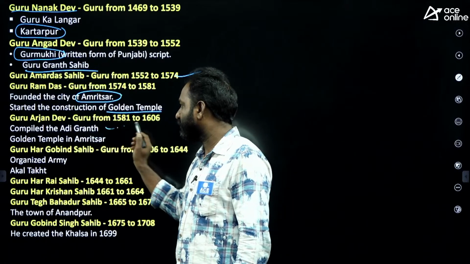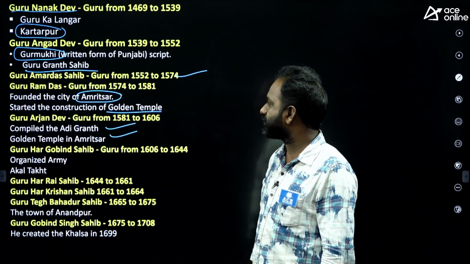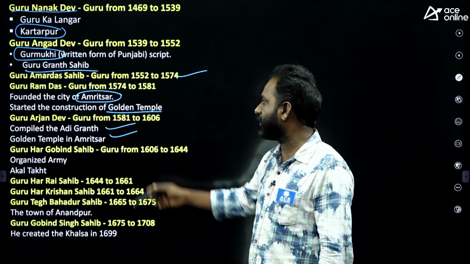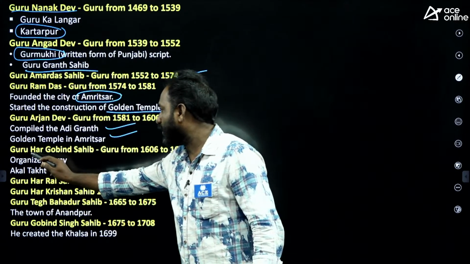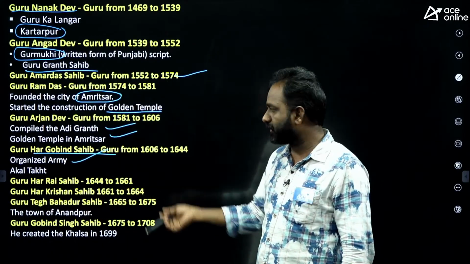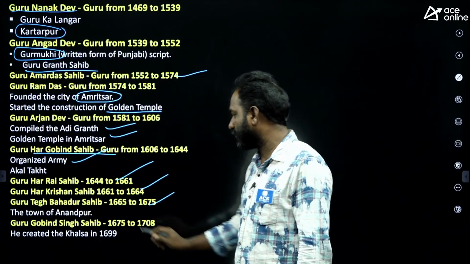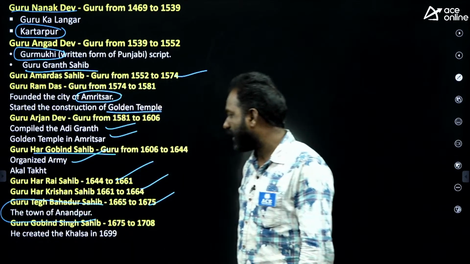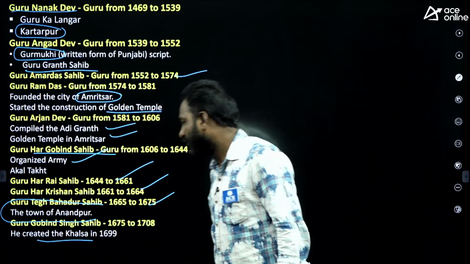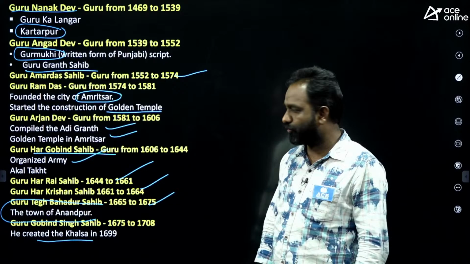Guru Arjun Dev compiled the Adi Granth completely, and he completed the Amritsar city, with the Golden Temple in Amritsar. Guru Hargobind Sahib organized an army and built the Akal Takht. Then Guru Har Rai, Guru Har Krishan, and Guru Tegh Bahadur. Guru Tegh Bahadur built Anandpur. Next, Guru Gobind Singh, the 10th and last Sikh Guru.